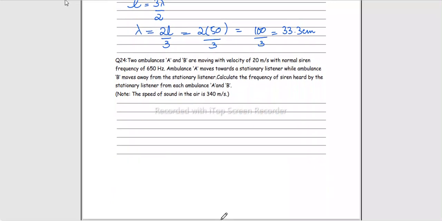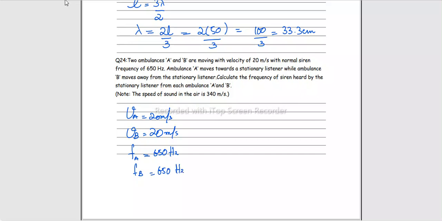Then the last question from the past paper. Two ambulances A and B are moving with velocity 20 meters per second, right? Velocity of ambulance A is 20 meters per second and that of ambulance B is also 20 meters per second, with normal siren frequency of 650 Hz. Let's call the actual frequencies FA, which is 650 Hz, and FB, which is also 650 Hz.